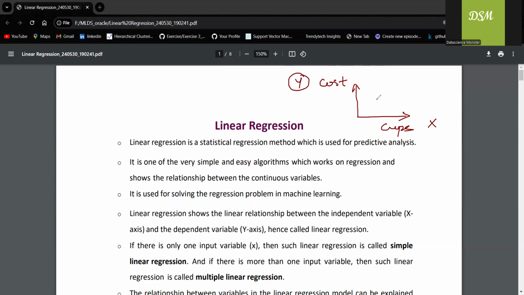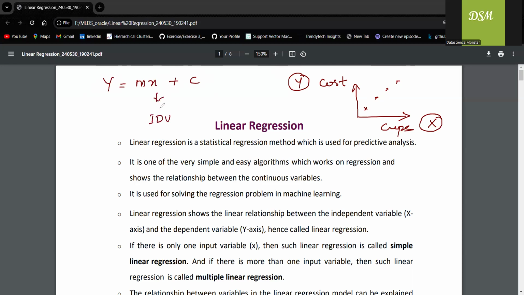So what happens here? 1 cup, there could be a cost, 2 cups, 3 cups, right? You can see that it's forming a straight line. So when I try to derive the relationship between the independent variable and dependent variable, I would end up with an equation called y = mx + c. What is x?